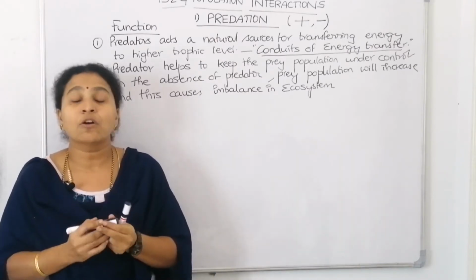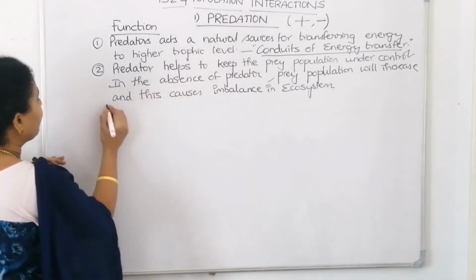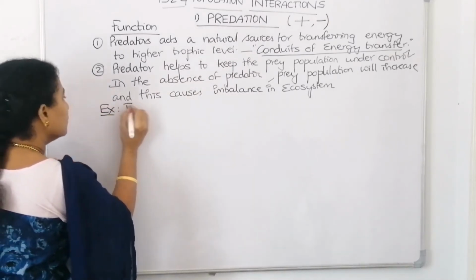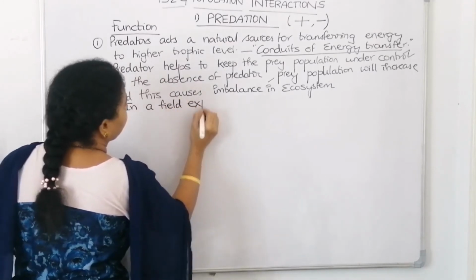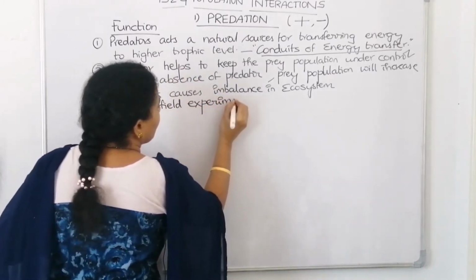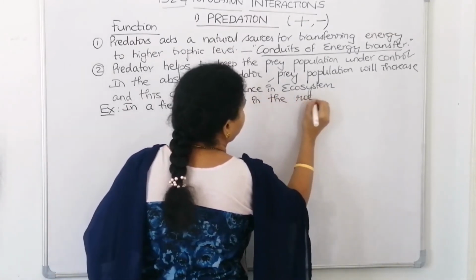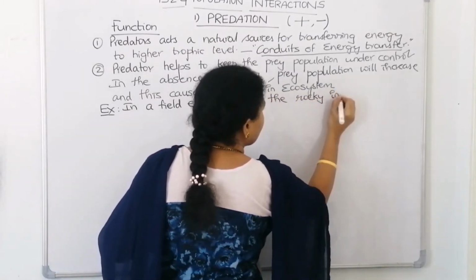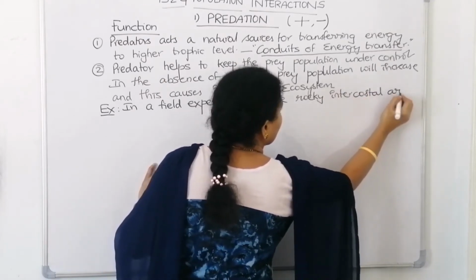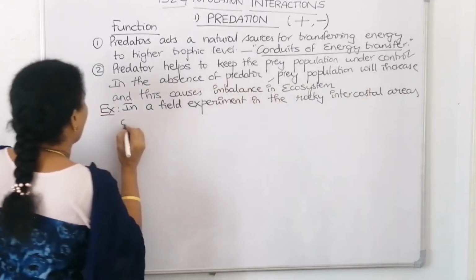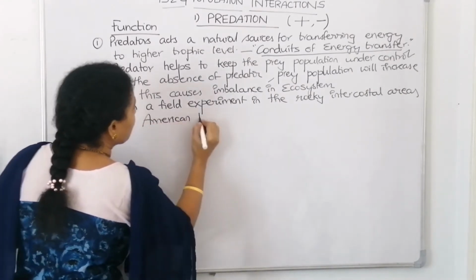Let us write down the field experiment when we have removed the predator. Let us take an example and tell. In a field experiment, in the rocky intertidal areas, where have we done the experiment? In the rocky intertidal areas of the American Pacific coast.